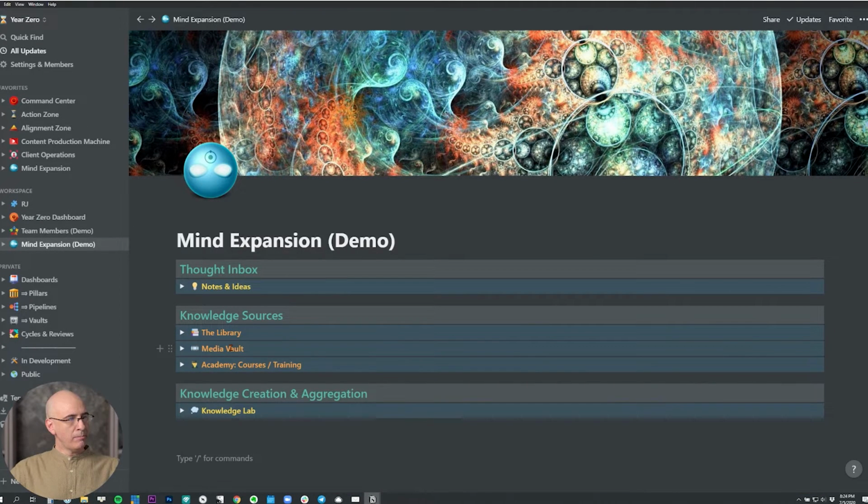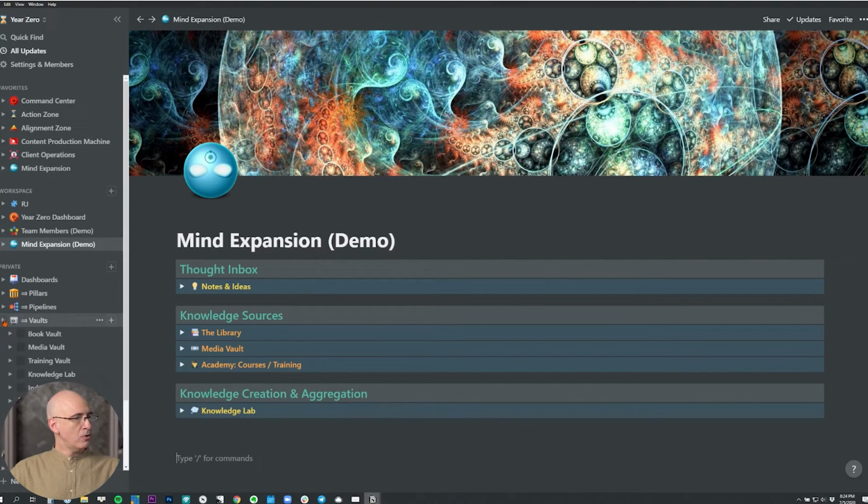Today, we're going to look at both the media vault and what I call the academy, which is the courses and training vault. Now, both the media vault and the courses and training vault are in the vaults section of the pillars, pipelines, and vaults organizational structure. After we finish the vault section, I'm going to do a whole video or two on the high-level organizational structure of the pillars, pipelines, and vaults system and how it's used both organizationally and conceptually to sort of frame and guide the design of the whole system.